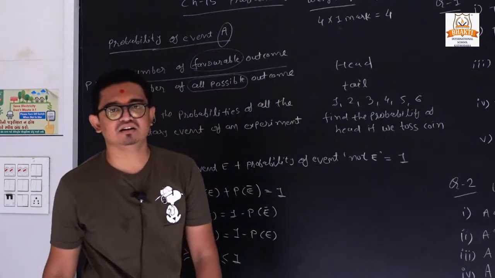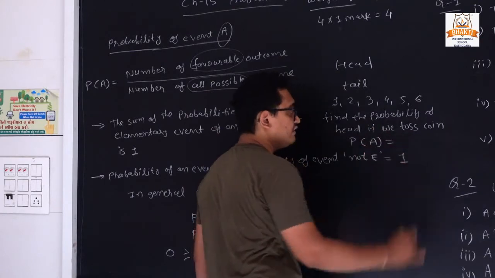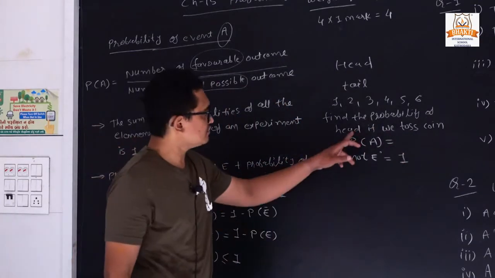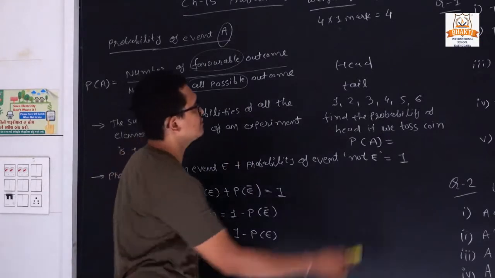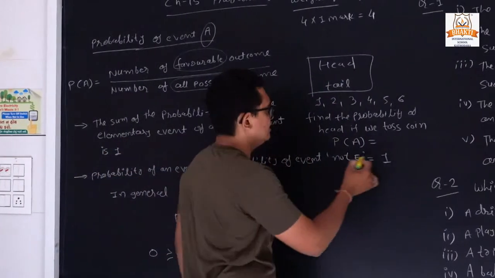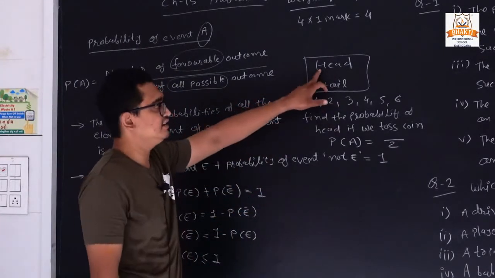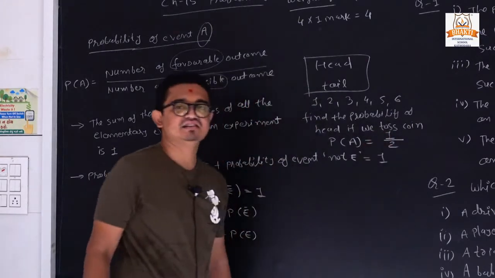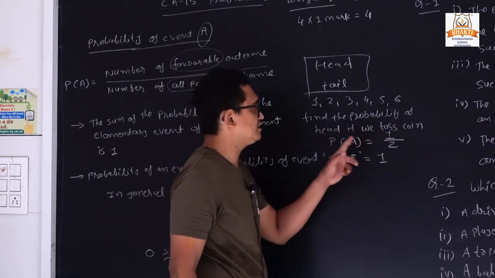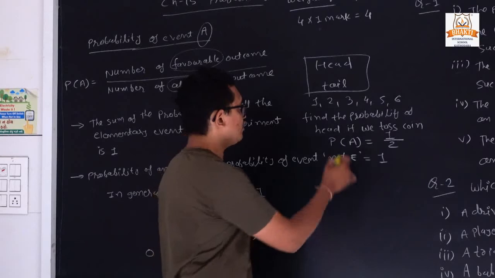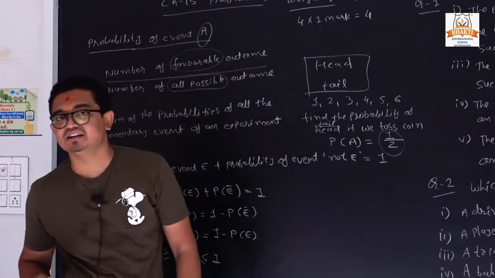If we toss the coin, we can give its name probability of event A. What is the total possible outcome? First of all, we need to find out the total possible outcome. It will be 2, head or a tail, so we write upon 2. And what is the possibility of head? It is 1. Clear? So what is the probability of head if I am tossing a coin? It is 1 by 2. And if they are also asking tail, we have the same answer, 1 by 2.